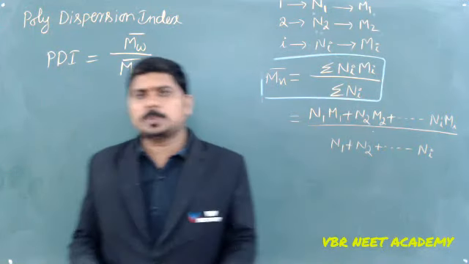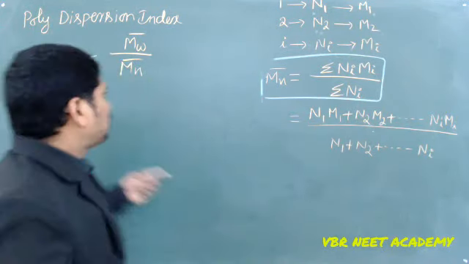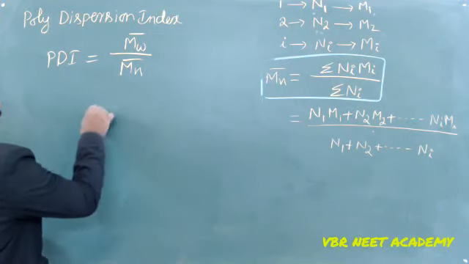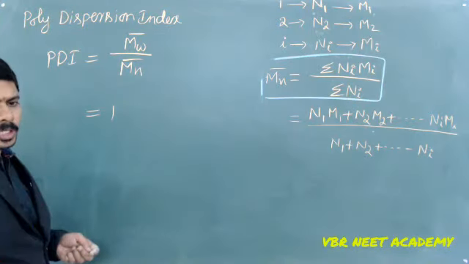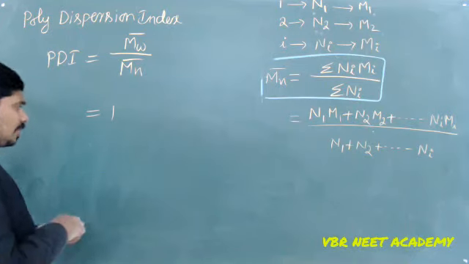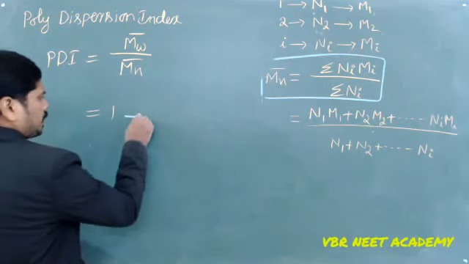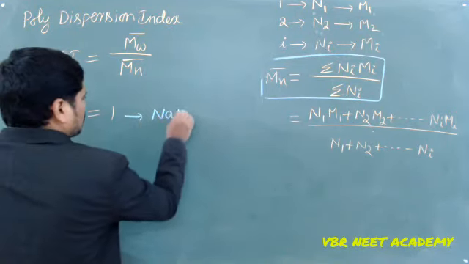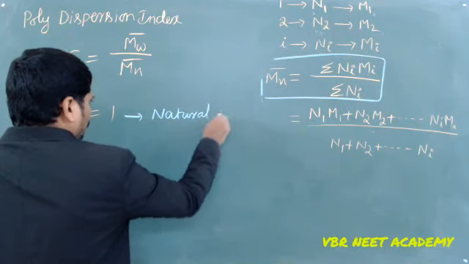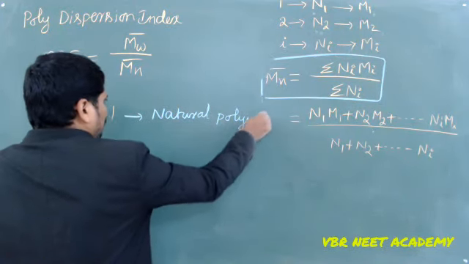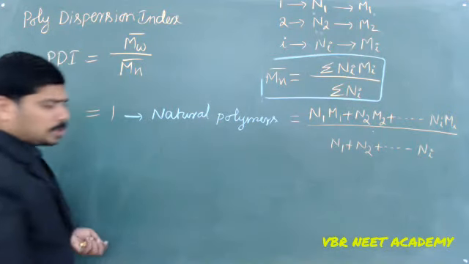So monodispersion and polydispersion. If the polydispersion index is equal to 1, then we call it monodispersion, that is having less diversity. Usually it is for natural polymers. All natural polymers have a polydispersion index almost equal to 1.